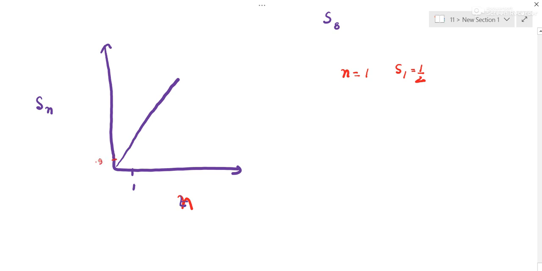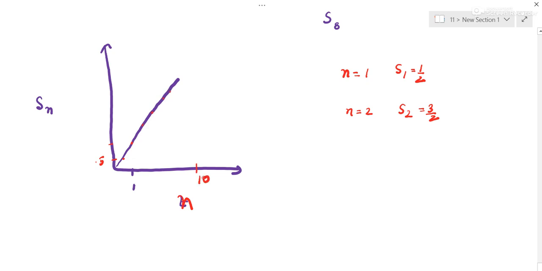This is 0.5. So this is the graph. Now at n equal to 2, S2 is 3 by 2. Suppose you find out this is 3 by 2. So like this you can match up the points and you can get the graph.